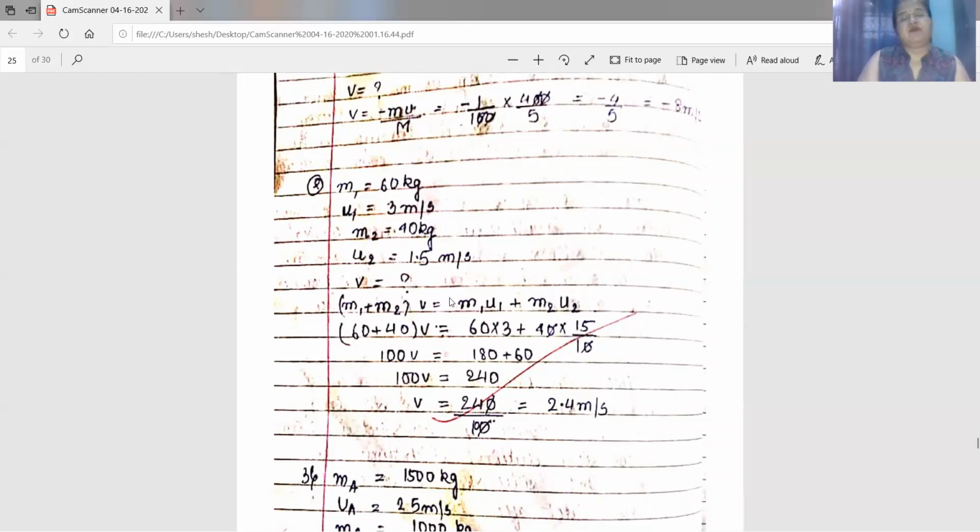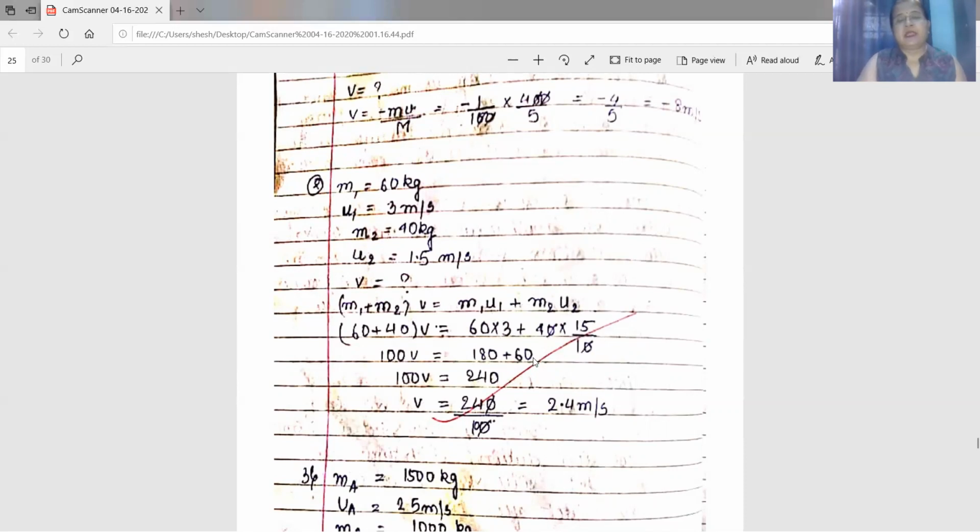Applying the law of conservation of momentum, (m1 plus m2) into v, this is the common velocity, is equal to m1 u1 plus m2 u2. Now substitute the values. M1 is the mass of the boy, 60, plus M2 is the mass of the trolley, 40. So 60 plus 40, you are getting 100 V. This is equal to M1 is 60 and U1 is 3, so 6 threes are 18, you are getting 180, plus M2 is 40 and U2 is 1.5. 1.5 means 15 by 10. The zero will get cancelled. You are getting 15 fours are 60.